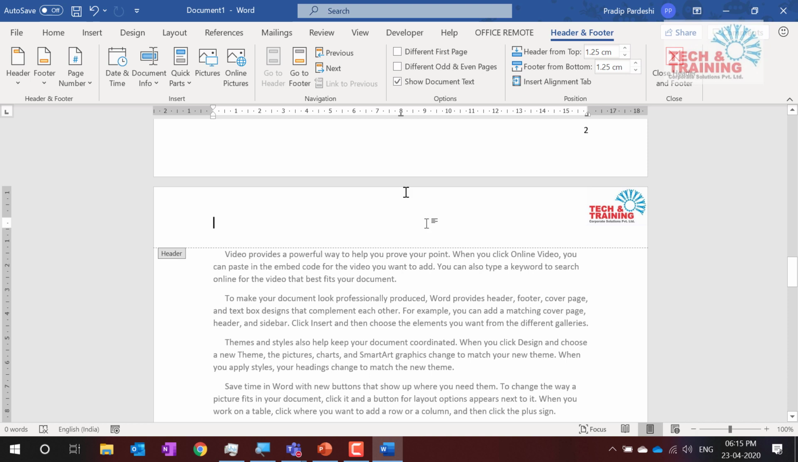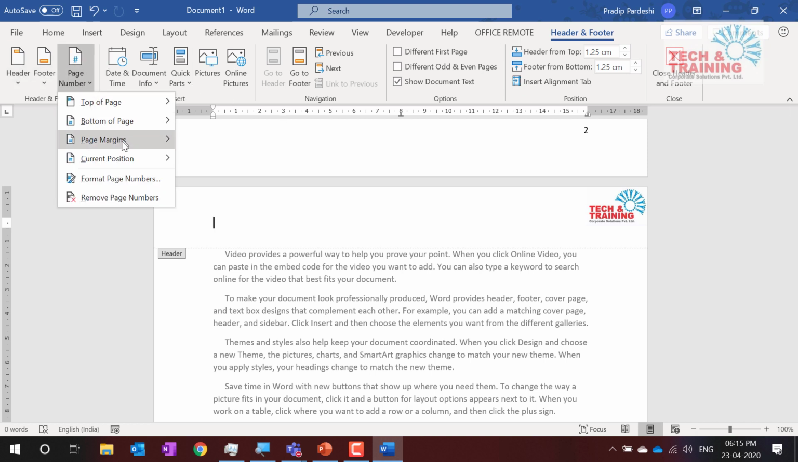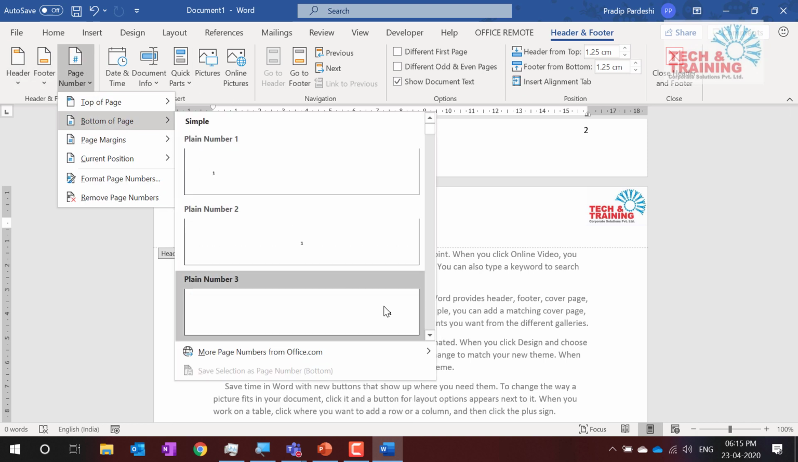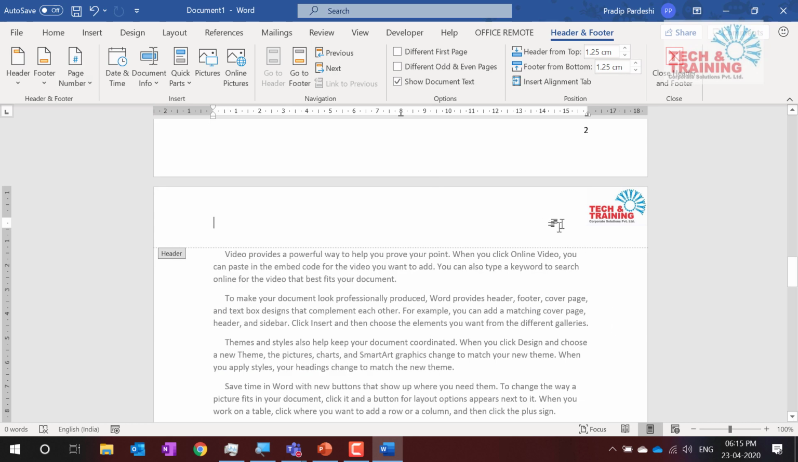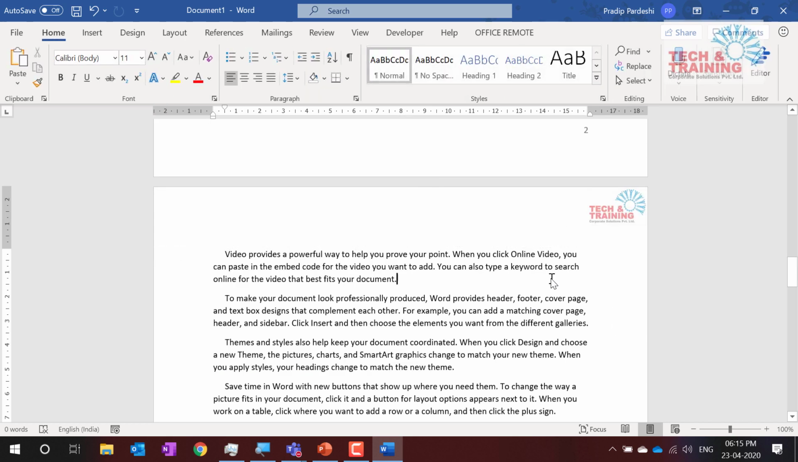So I double clicked here. I went to the bottom of the page, and we give the page number. After giving the page number, this is the third page, but ideally I want this page to be the first page. Because you want this to be the first page, here comes the break. So I click here and select the page break.